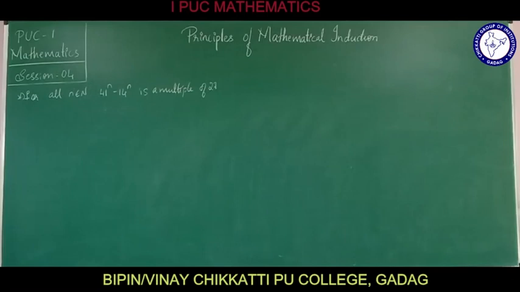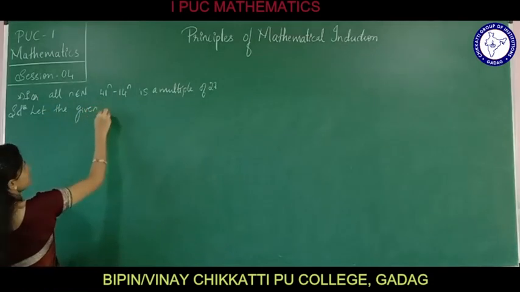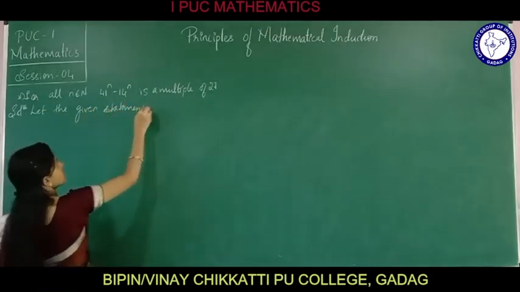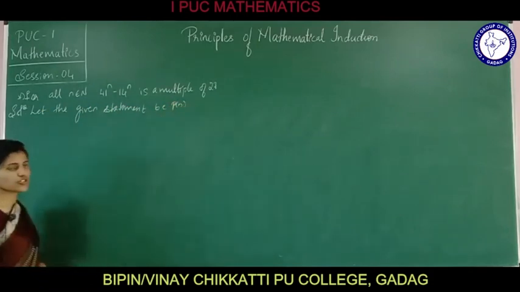Again, consider the statement. Solution. Let the given statement be P of n such that, how we are going to write it?